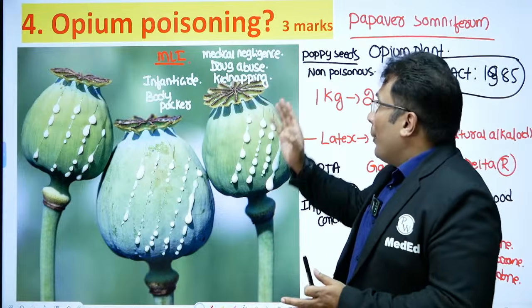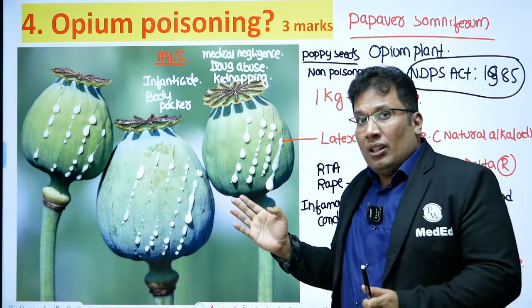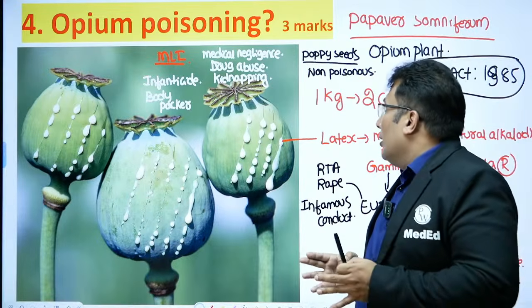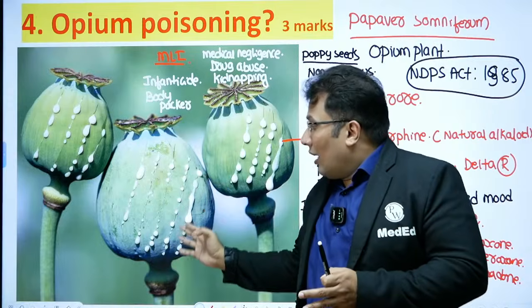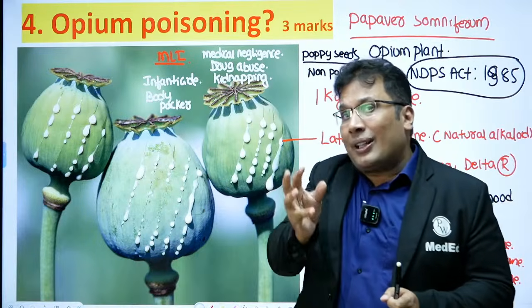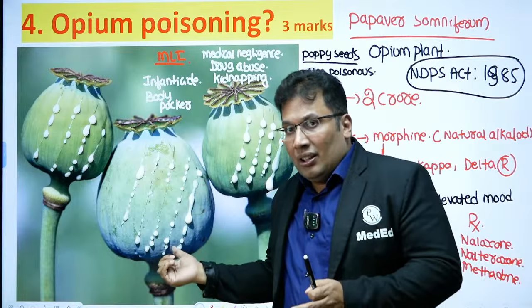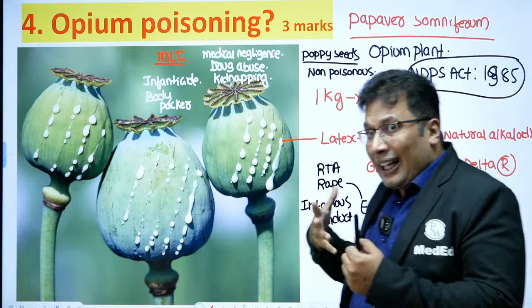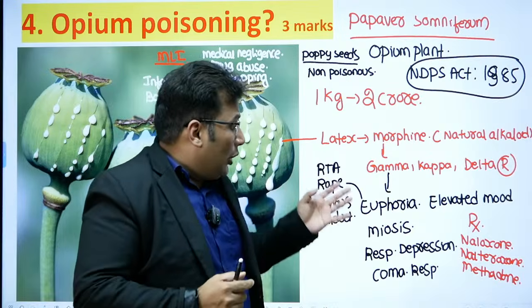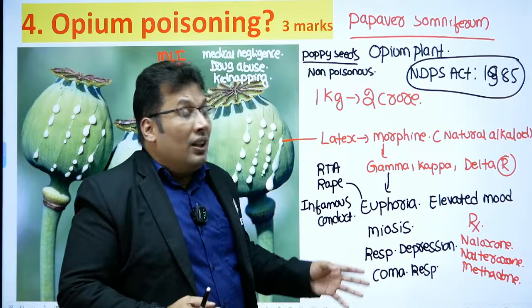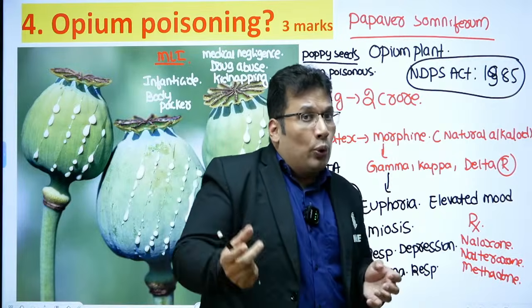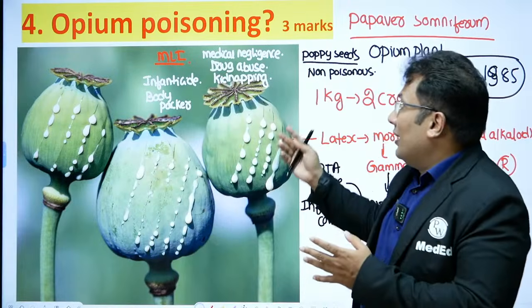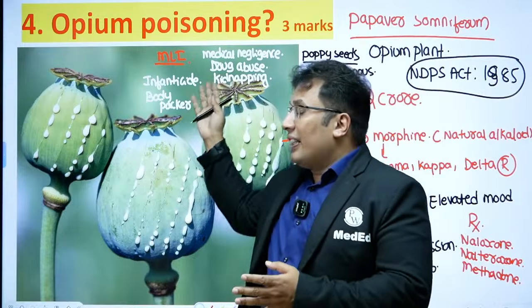I'll repeat again. Opium poison, the plant name is Papaver somniferum. The cultivation of this plant is highly illegal as per NDPS Act 1985. What you can see here is the plant, and the latex is nothing but the morphine. In Uttar Pradesh, Ghazipur, there is a legal cultivation of this plant. Morphine is also used in cancer pain. It acts on the mu, kappa, delta receptors. It leads to euphoria, meiosis, respiratory depression, coma. Treatment is investigation, basically Marquis test, then naloxone, naltrexone, and methadone. Medico legal importance: medical negligence, drug abuse, kidnapping, infanticide, and body packer syndrome.